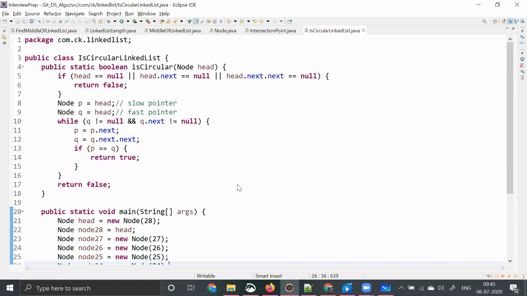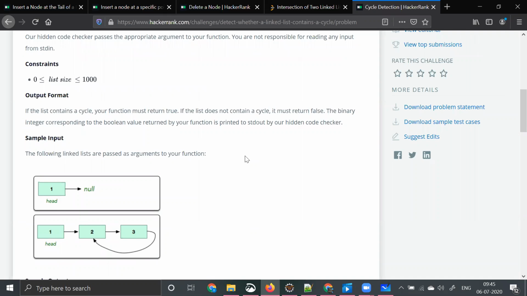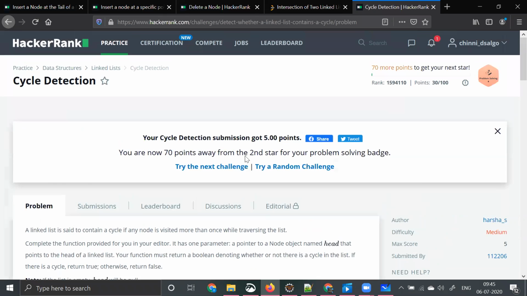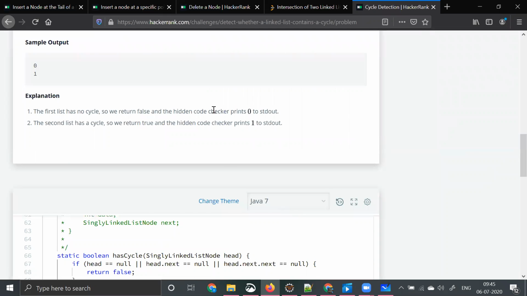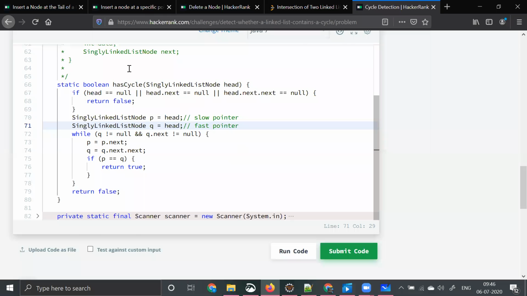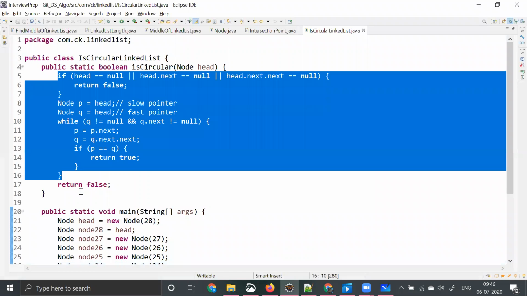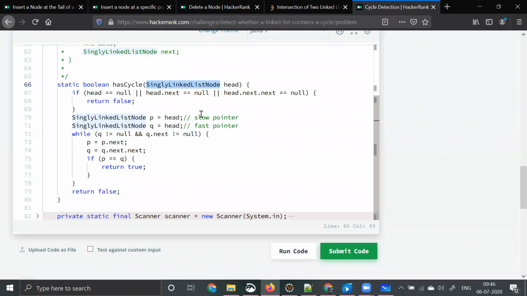Let me tell you one more thing. Even for identifying if there is a loop or a cycle existing in the linked list or not, you will be using the same approach. What did I do? I've taken the same code. Maybe I tried to modify it, instead of node, I modified that to single linked list node. I copied the same code here.